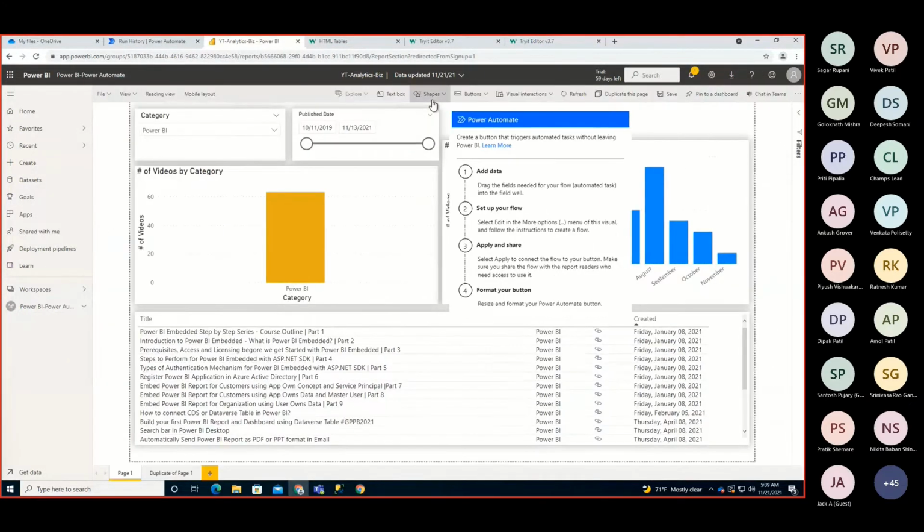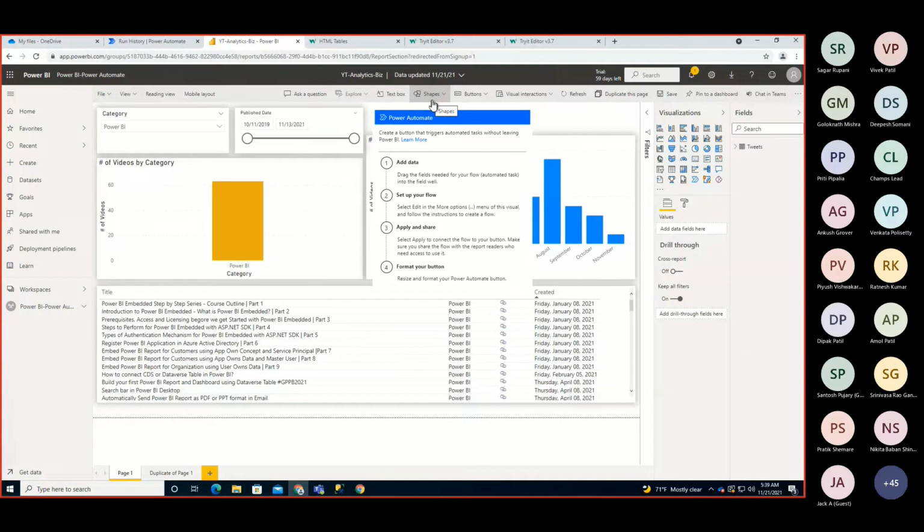Now just click on edit, and now let's start the configuration process. So the very first step is that you need to add the data. So this step is something like you have your Power BI data set, right? And now you wanted to send a couple of fields to use into Power Automate. So for that, basically you need to drag those fields over here as a first part.